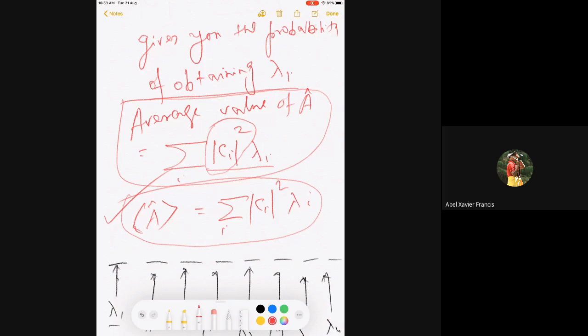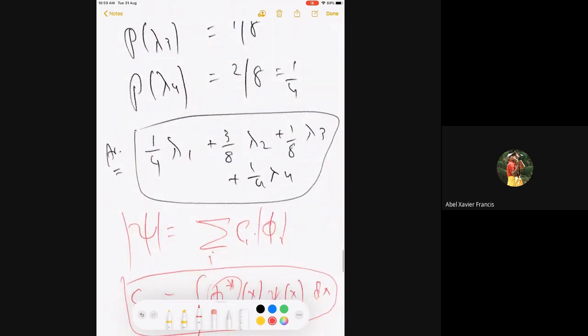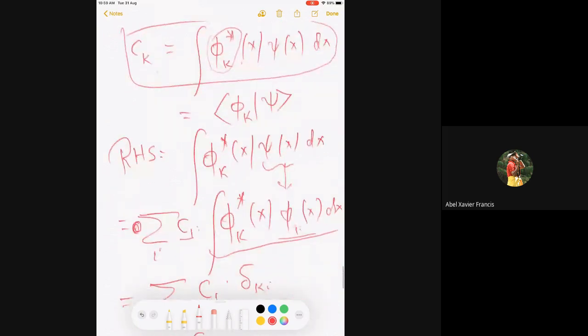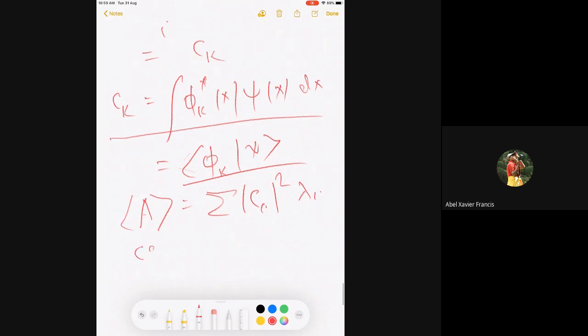Instead of doing a summation over each eigenvalue, I can forget about the eigenvalues and the eigenfunctions and directly calculate with psi. So this average value that I wrote as sum over mod Ci squared lambda i can be written in terms of only psi and A, which is beautiful.